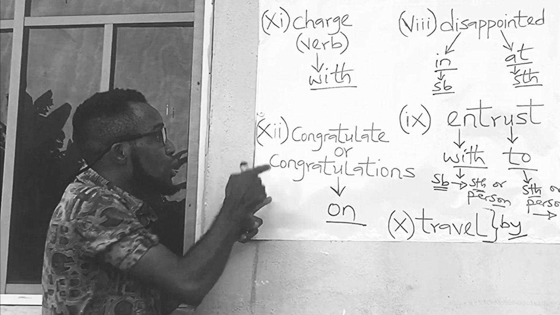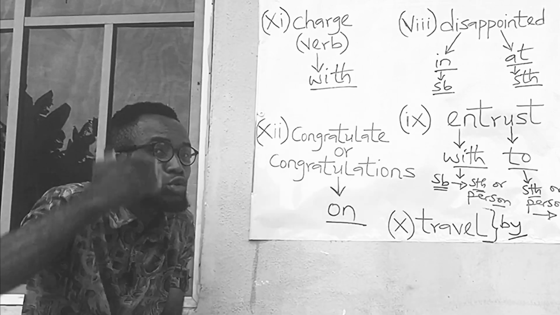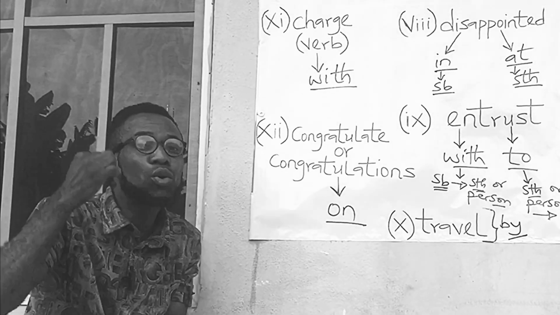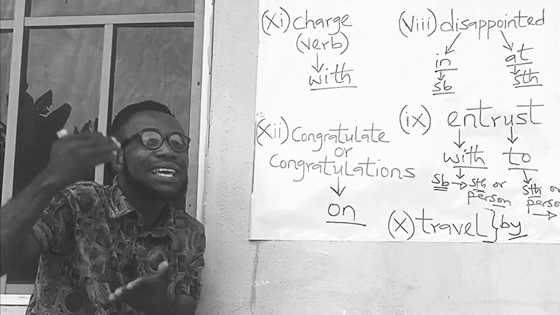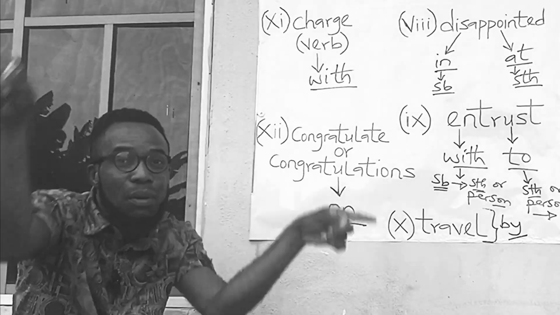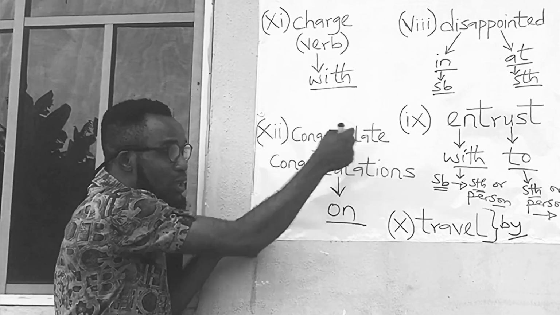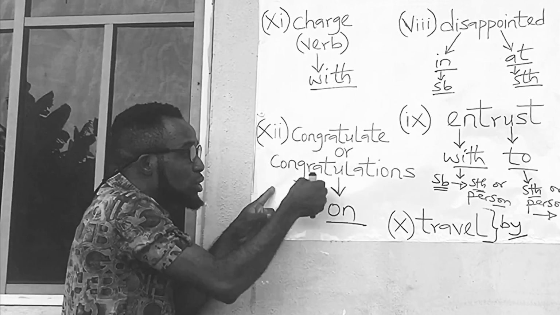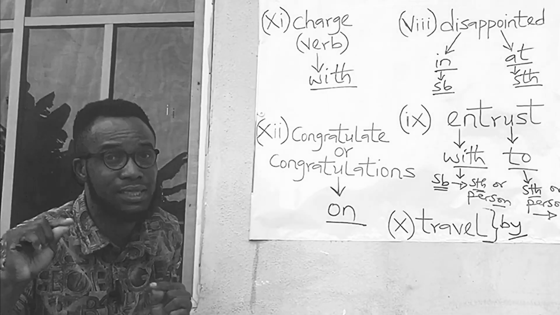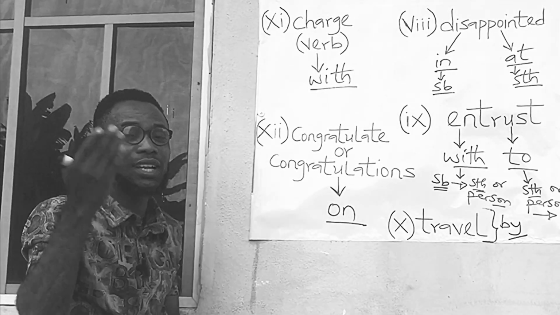However, you can congratulate or give a person congratulations for doing something. For example, I congratulated them, or I gave them congratulations for passing their examinations. Nevertheless, you congratulate or give a person congratulations on something, and this is the one they normally test in examinations. I believe that is understood. Let us continue.